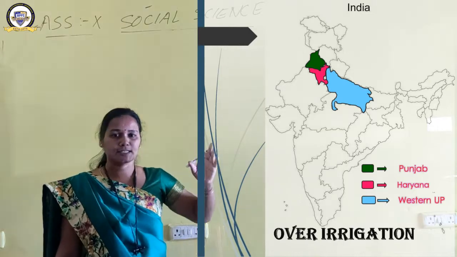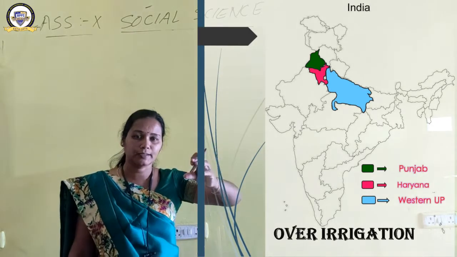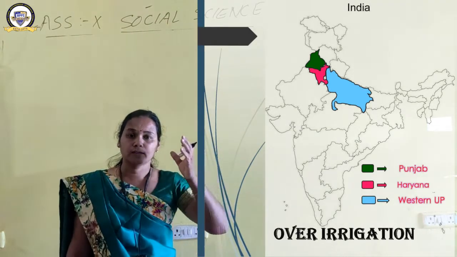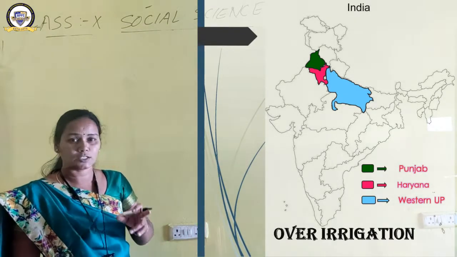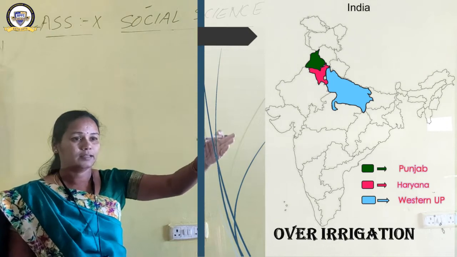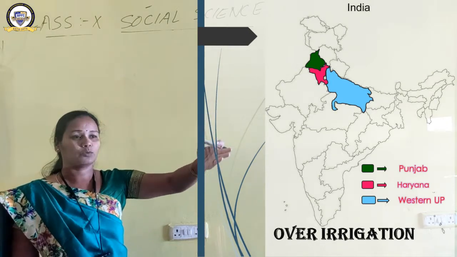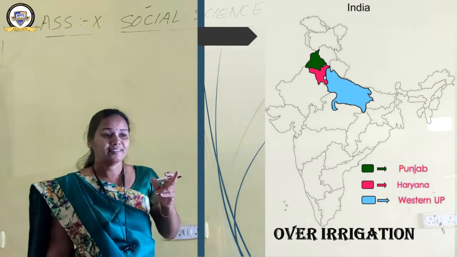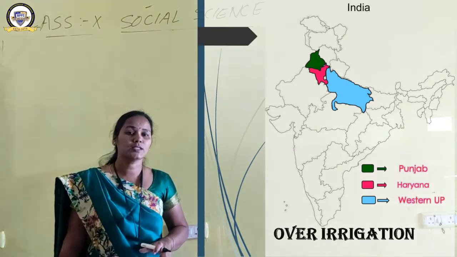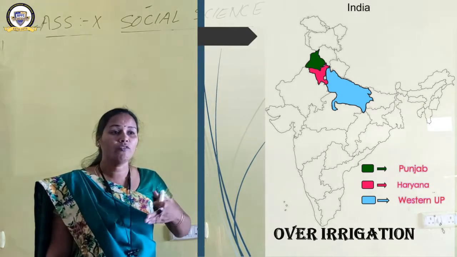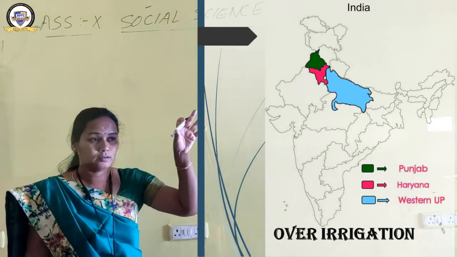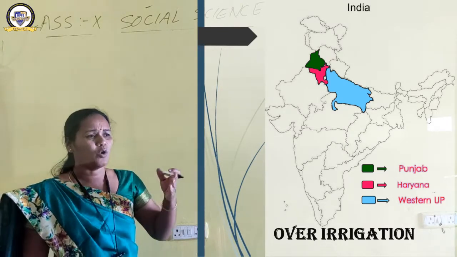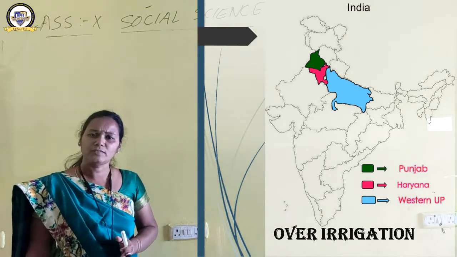Okay, in the 1960s there was a sudden increase in the cultivation of crops in our country, which is known as the Green Revolution, and that change could be seen in these three states. There, the farmers used water. Over irrigation was done there. That is why land has been degraded. How can over irrigation cause land degradation?